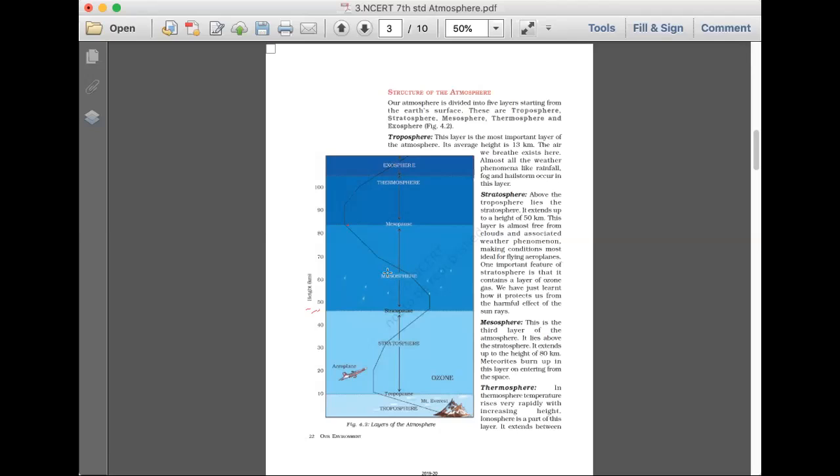And in the mesosphere we have the meteorites, so they burn up in this layer on entering from space. So the thermosphere, this layer has the ionosphere in between. The ionosphere is responsible for radio wave transmission, so the communication satellites are placed here so that the radio waves are here, which will help to transmit. The exosphere, as I told you, we don't have much information about this.